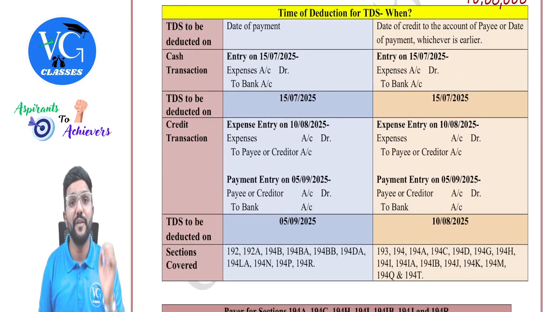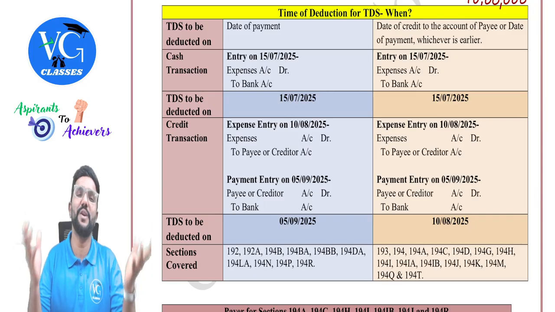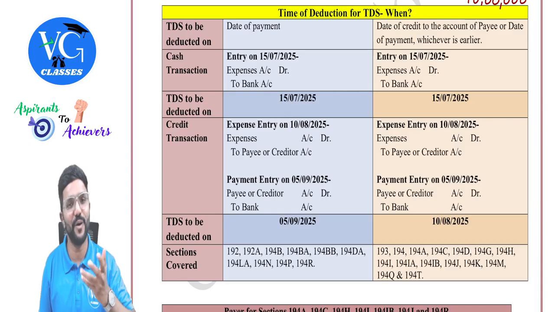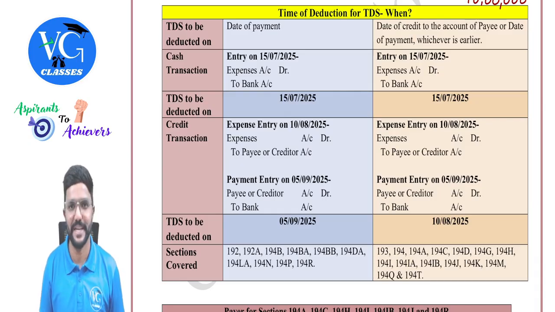Now let us learn when TDS has to be deducted. Assuming now the payer is making a payment, is supposed to deduct TDS. On what day should he deduct TDS? Guys, if there is no clarity on when TDS has to be deducted, then the payer will take his own time and deduct whenever he wants. So government doesn't want to take that risk. So that is why they are giving a clarity under each section when the payer is supposed to deduct TDS. And if there is any delay, obviously they will charge interest for that delay.